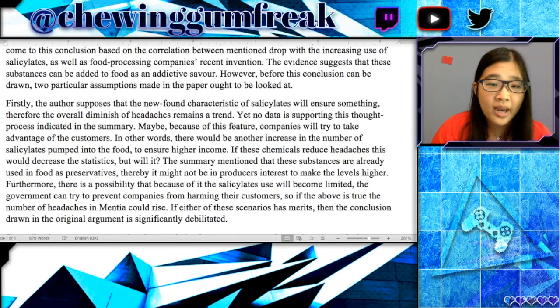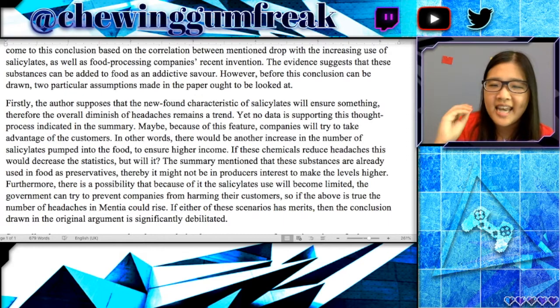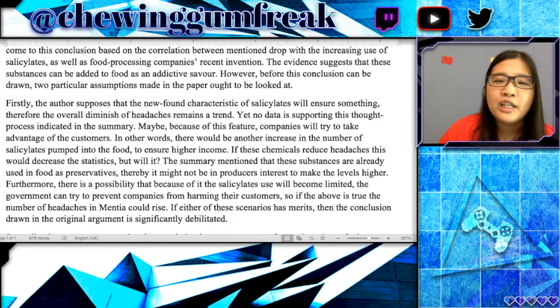After reading the rest of the paragraph, I know that the author here is basically making the case that the newfound characteristic of salicylates being a flavoring will lead to a continuing decrease in the number of headaches. You really want to make that clear and never use words like something, thing, stuff, nothing that is vague. Now let's continue. Yet, no data is supporting this thought process indicated in the summary. That's correct.